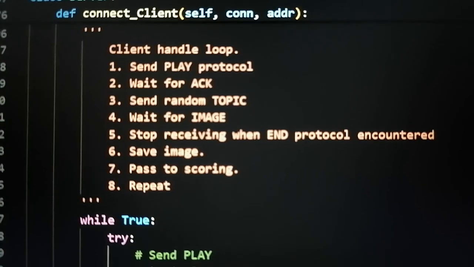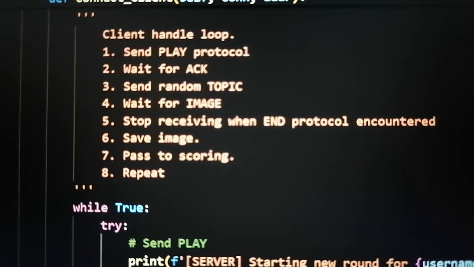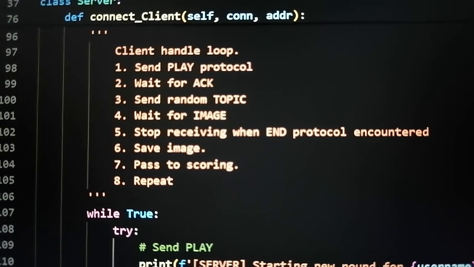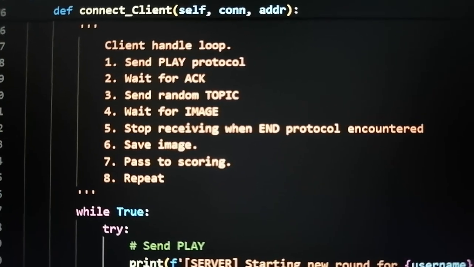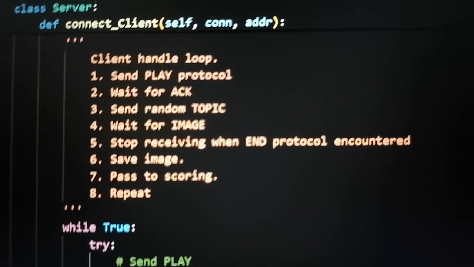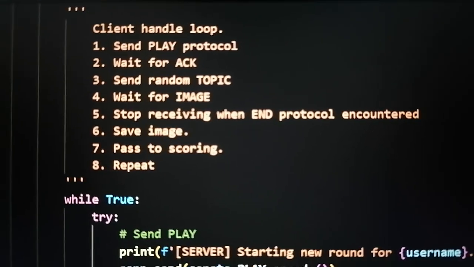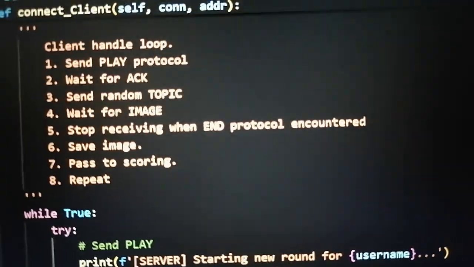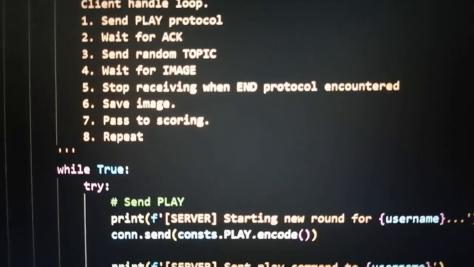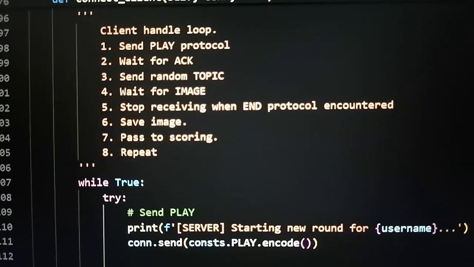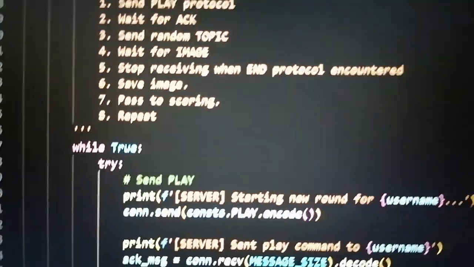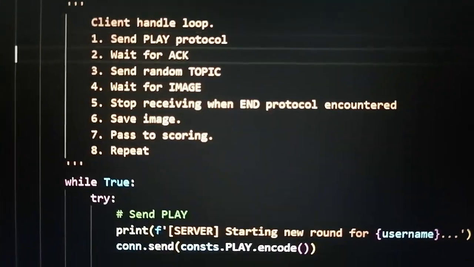So then here, I'll just summarize the loop. So for the handle loop, again, it sends first the play protocol to the player. It waits for the response or acknowledgement. Tapos, it will randomize a topic, then send that, and it will wait for the image kuha ni player. Afterwards, it will stop receiving the image when it receives the end protocol sa dulo ng image. Then it will save the image, pass it to image scoring, tapos repeat lang this loop. So it will be ready to send the next play protocol to client.